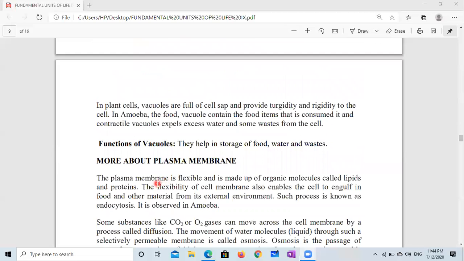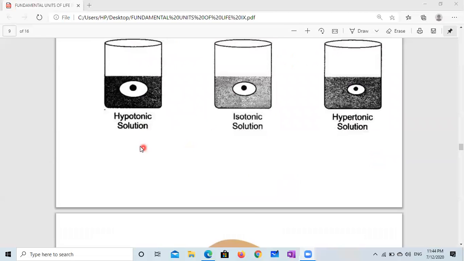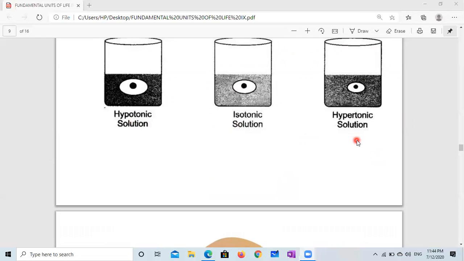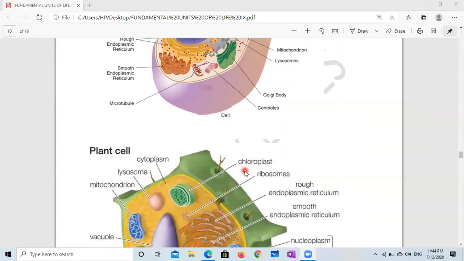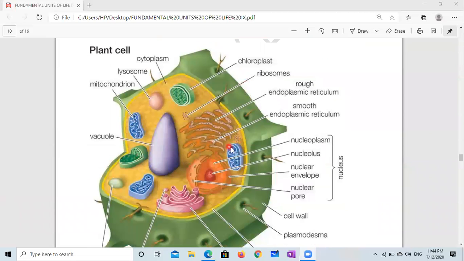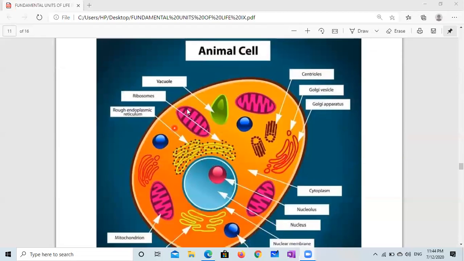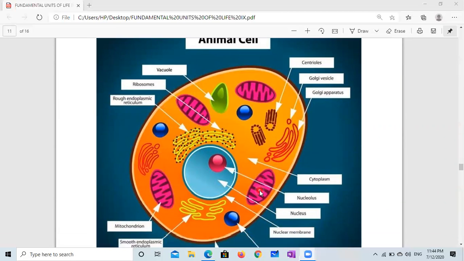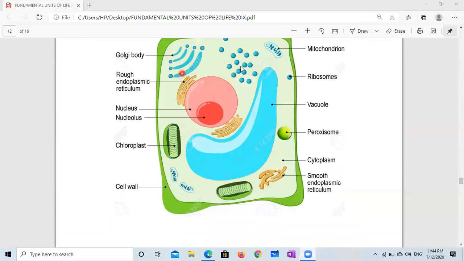Then we have discussed the plasma membrane, and here different types of solution: hypotonic solution, isotonic solution, and hypertonic solution. Here is one more figure of an animal cell you can visualize. This is the 3D. Again you can visualize the plant cell, and for your exam here is a simple structure, a simply designed animal cell. You can draw this in your exam. And here is the plant cell.